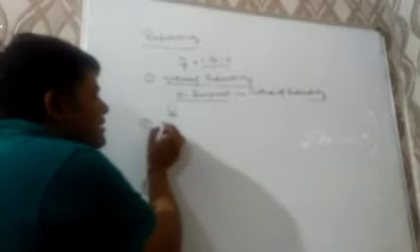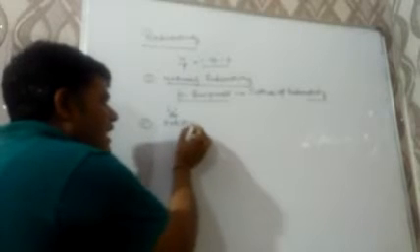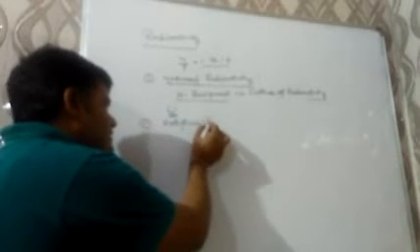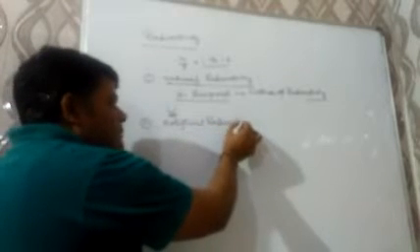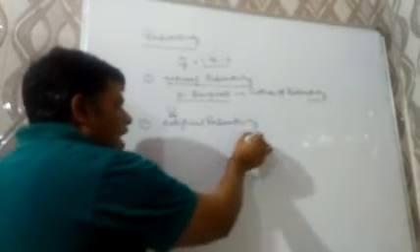Now, artificial radioactivity. As we know, elements up to 92 are natural. After that, all elements are artificial and they are prepared by transmutation.